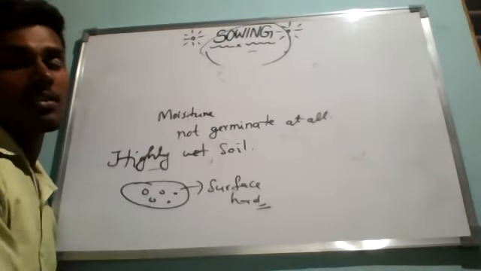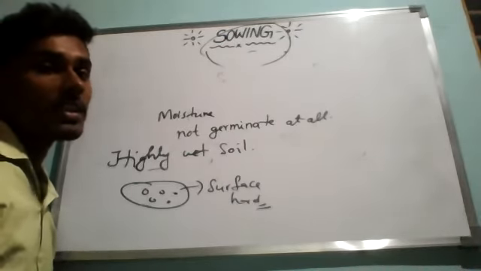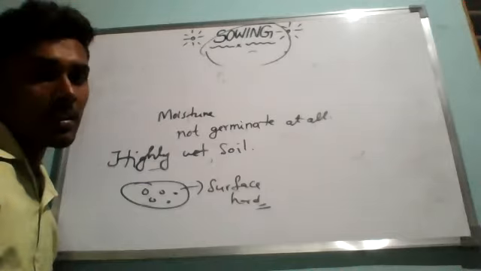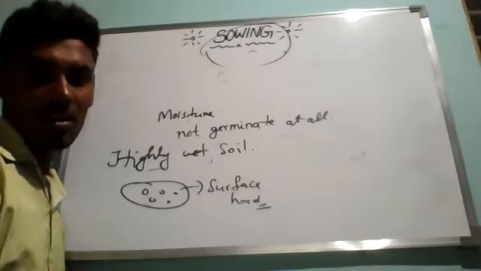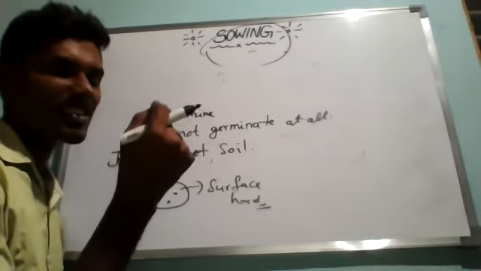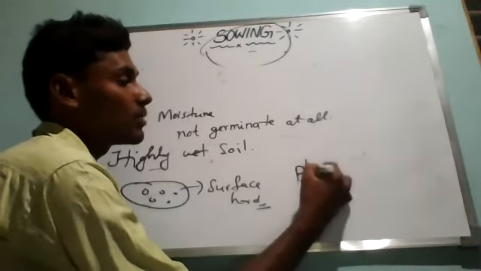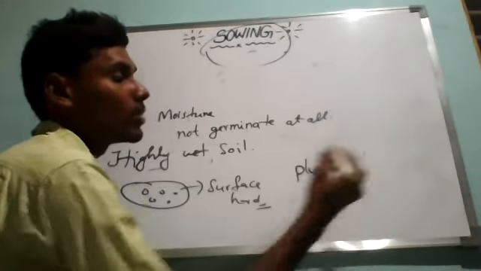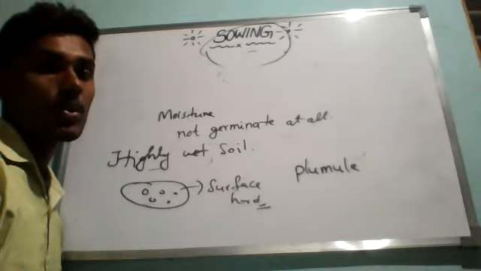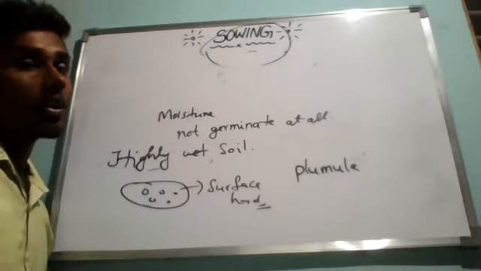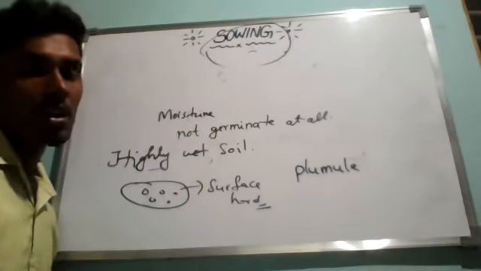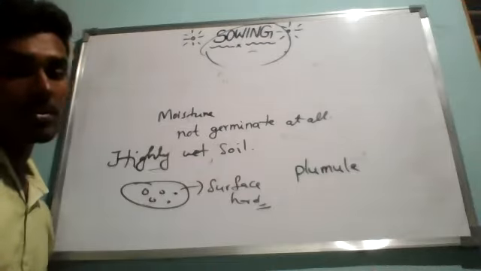Because of the hard surface, the germinating plumule will be unable to come out of the ground. Plumule means the initial stage of the plant which comes out from the seed.